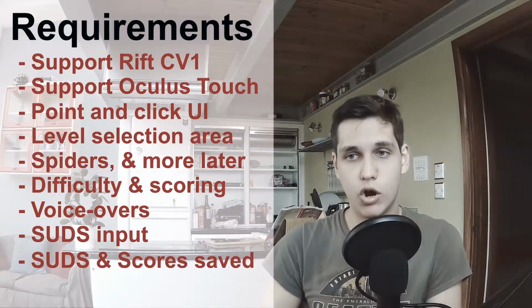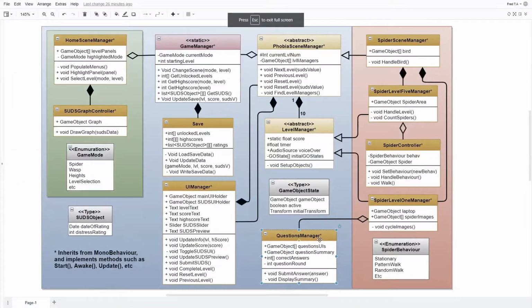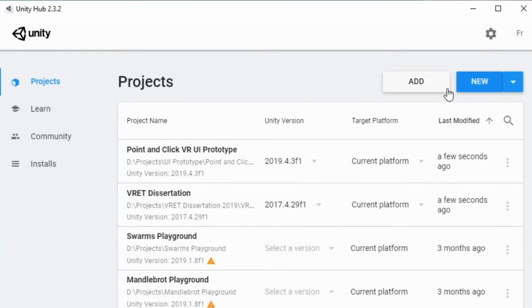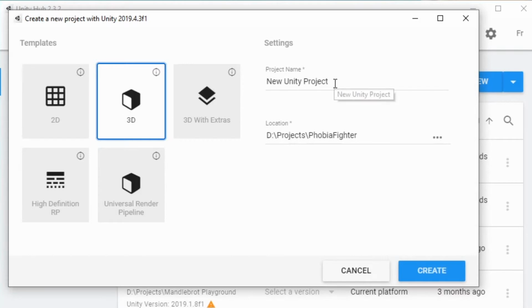Hello everyone, and welcome to episode 4 of my dev diary developing a VR exposure therapy game in Unity, and it's an exciting day. We've worked out what our main requirements are, we've prototyped our VR user interface, and we've drawn up a design for our underlying architecture, which means we are now finally ready to start our Unity project and get programming. So at long last, we're creating a new Unity project from the 3D template, project name,